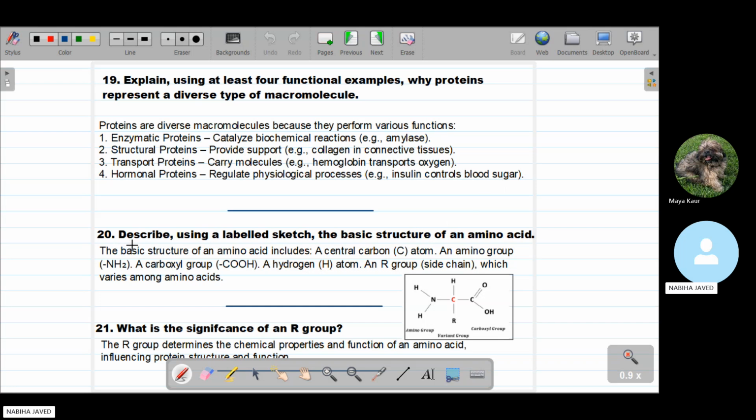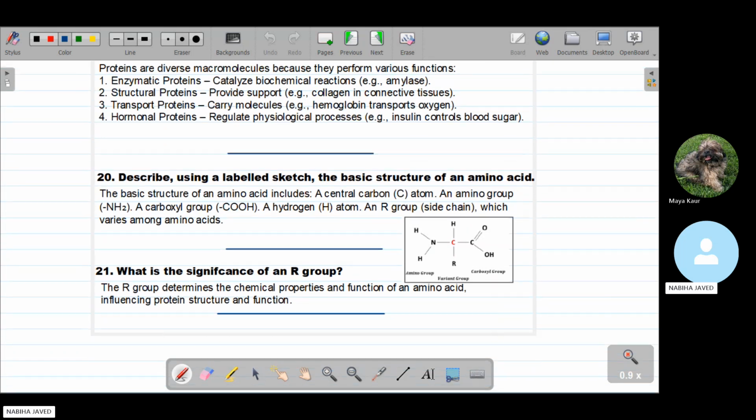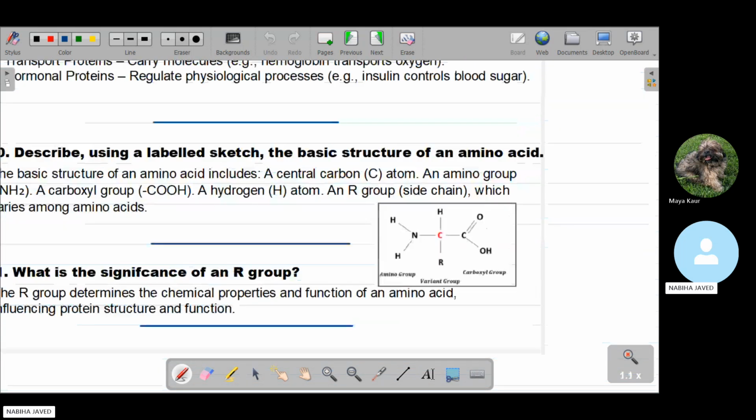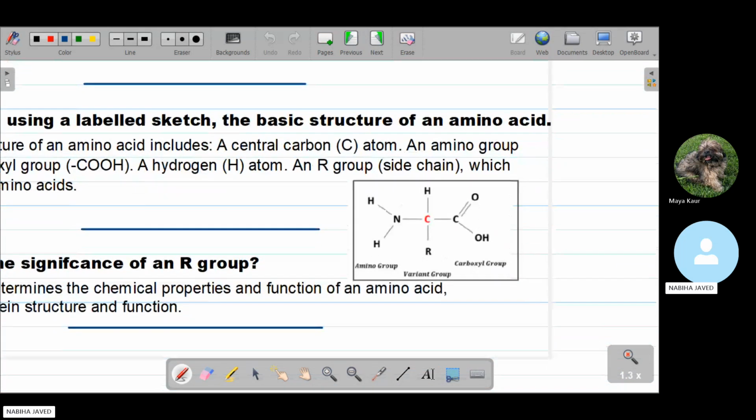The second question is, describe using a labeled sketch the basic structure of an amino acid. So in an amino acid, we have a central carbon atom that is bound with four different groups. Three of them are the permanent groups, like the amino group, the carboxylic group, and the hydrogen. But the fourth one is the variable group. This is also called the variant group, and this is the R group where the functional group is attached.